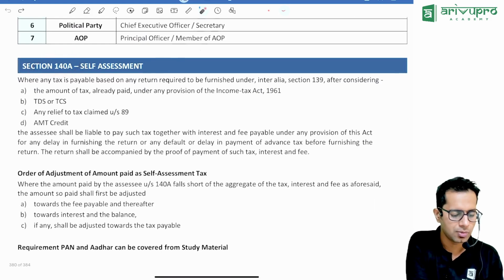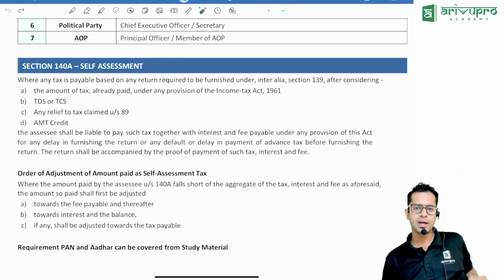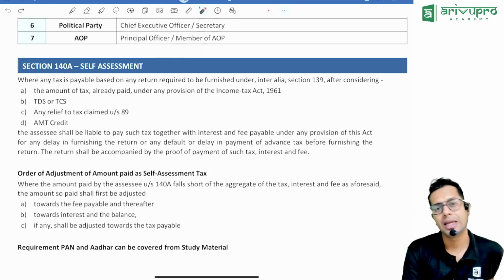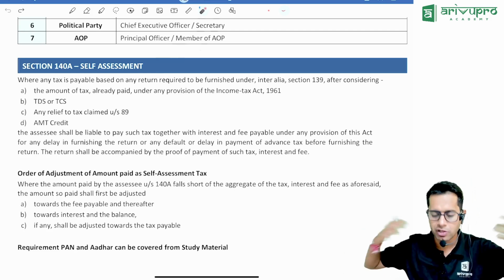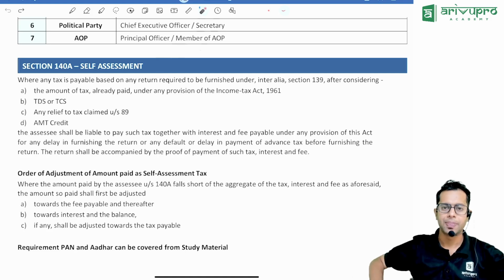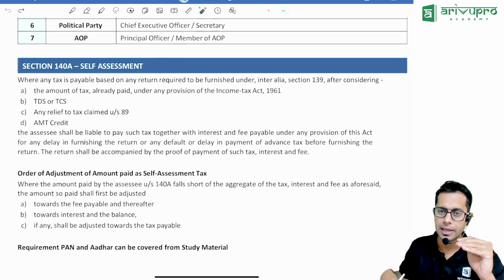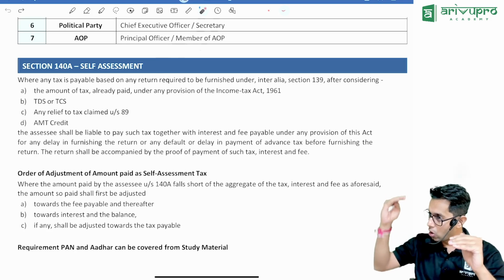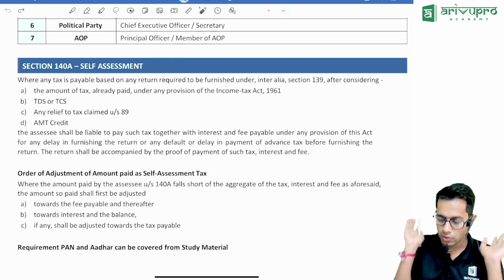Section 140 talks about self-assessment. Self-assessment means that whatever income tax you have to pay, you should compute by yourself based on the income which you have earned and pay the taxes to the government. Meaning, a person has to compute his own tax liability, taking into consideration all the income earned by him, all the TDS deducted, all the TCS collected, all the advance tax paid by him, and whatever is left over, he should compute and pay to the government.